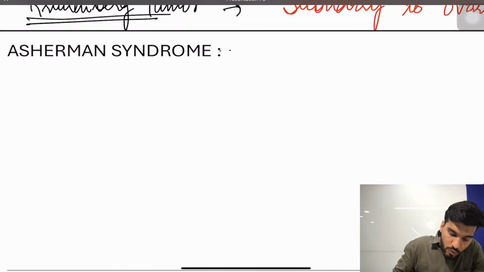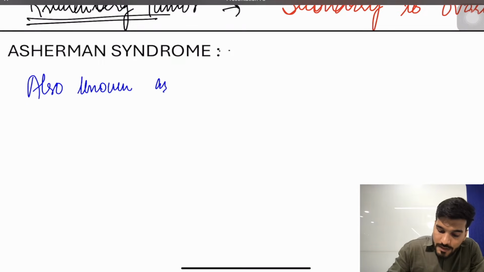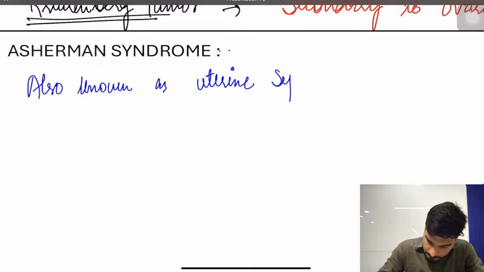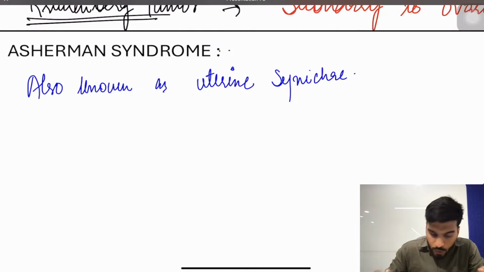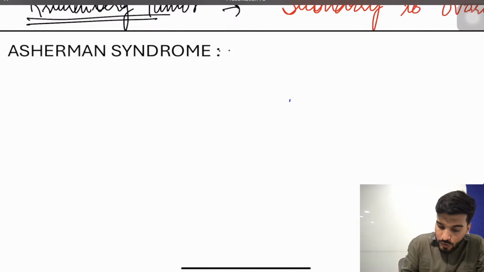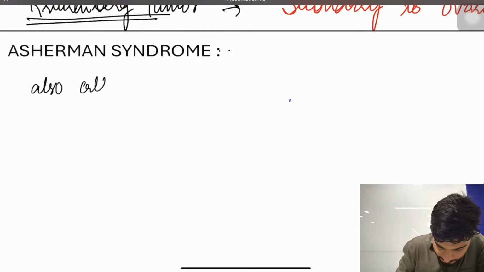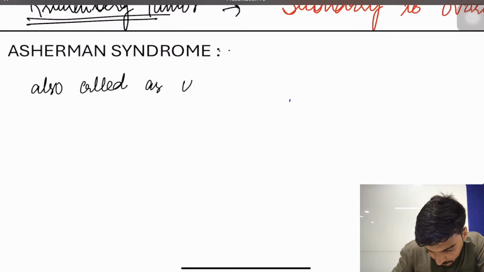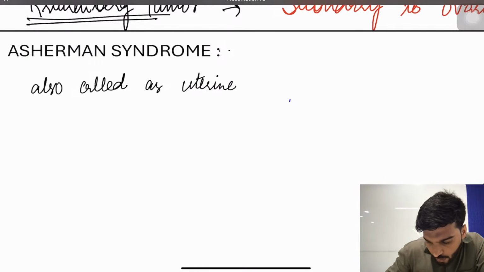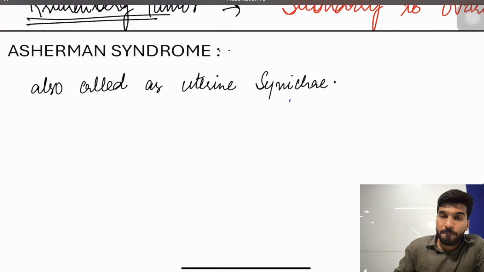Asherman syndrome is also known as, because there is synechiae formation, uterine synechiae. Okay, let me write it clearly. It is also called uterine synechiae.